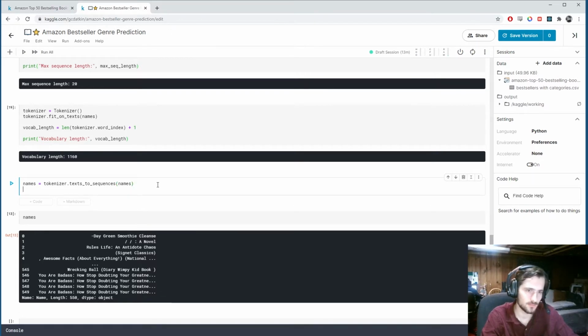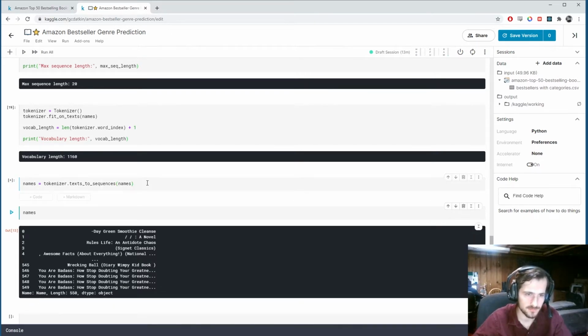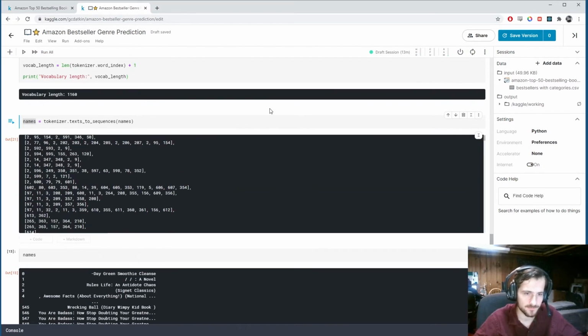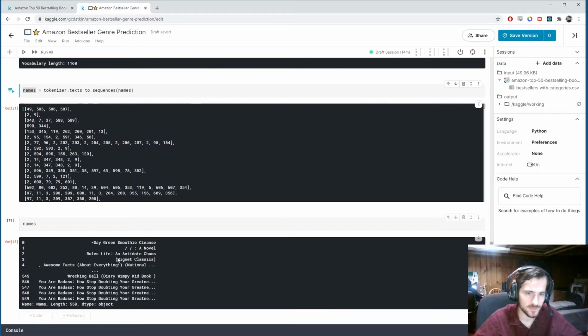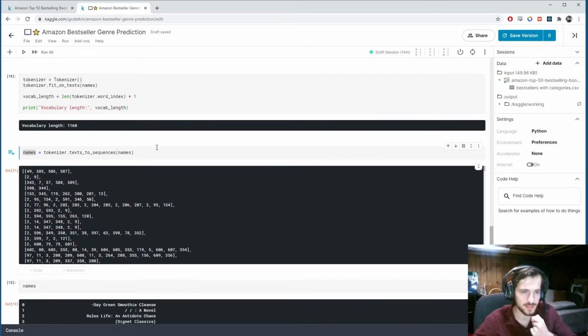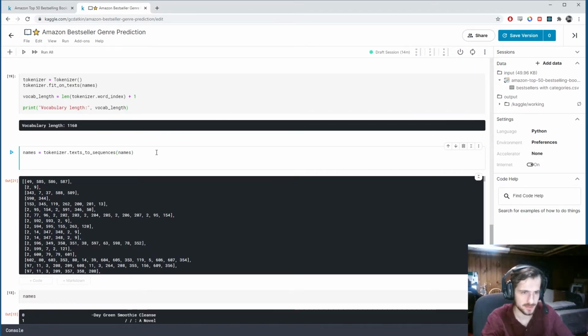And when we're done, if I just run this and take a look at names now, you can see each one of these has been converted to these. You can also notice that a novel has only 2 words. That's because it's been run through a series of filters and identified as just 2 words. Alright, and now we're going to pad it.